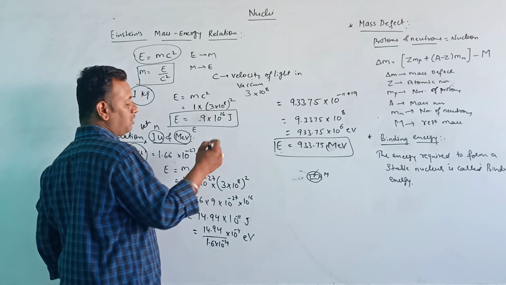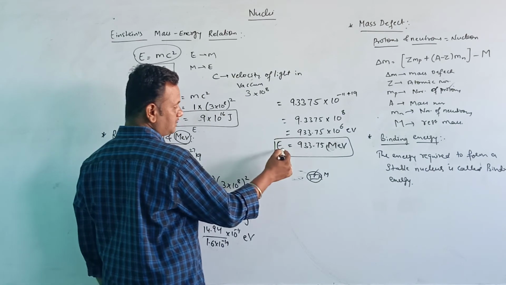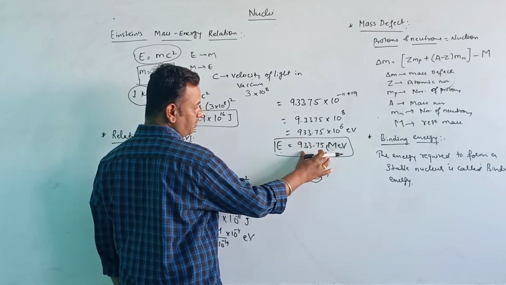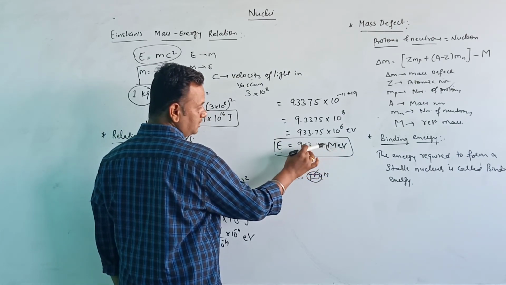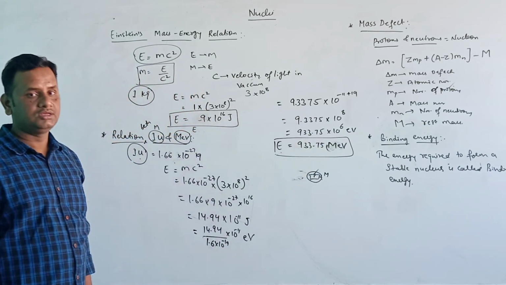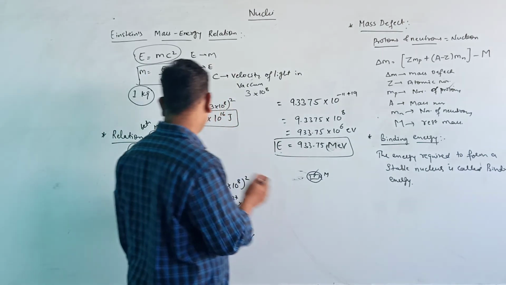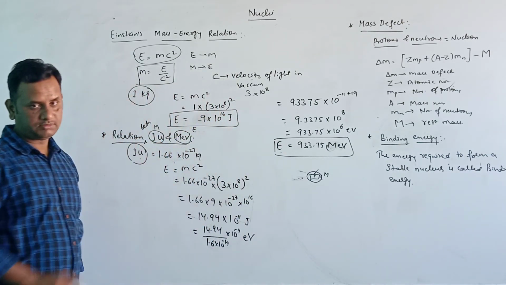One atomic mass unit releases how much energy? That is 933.75 mega electron volt of energy.